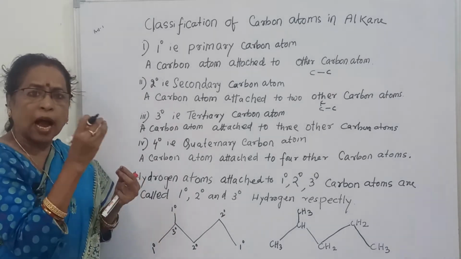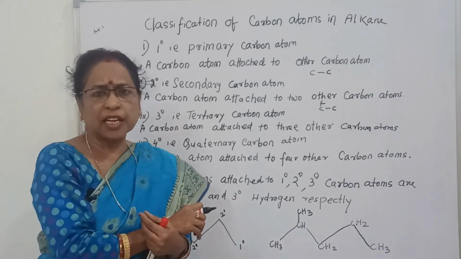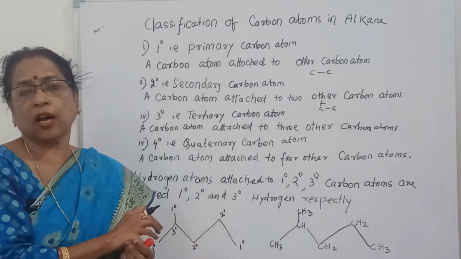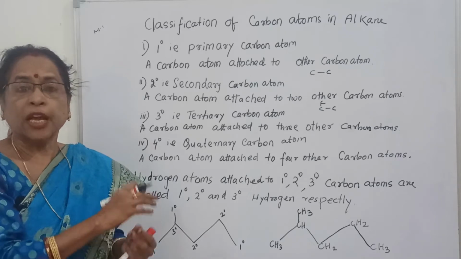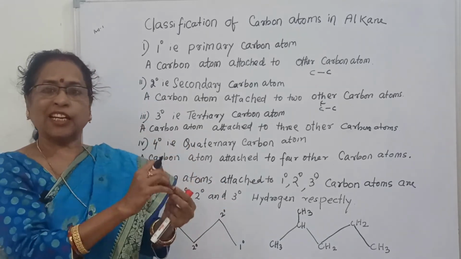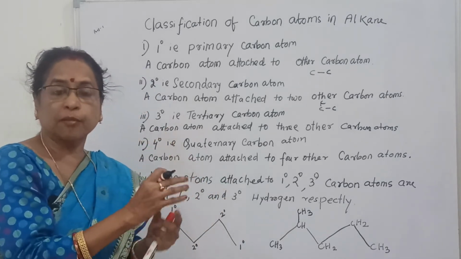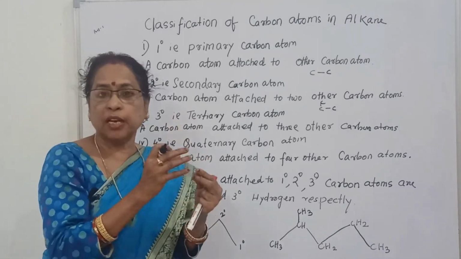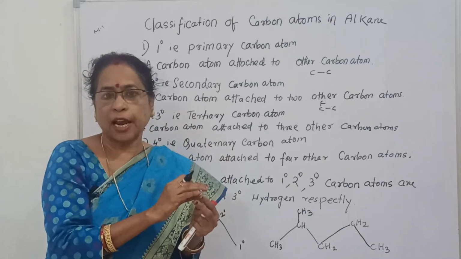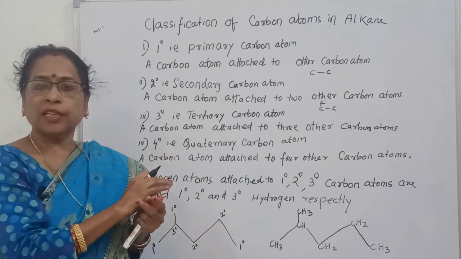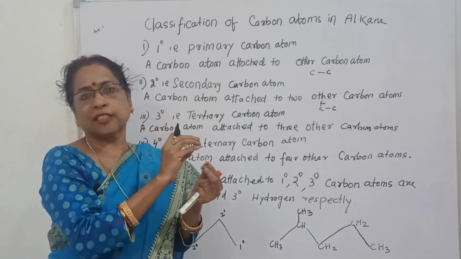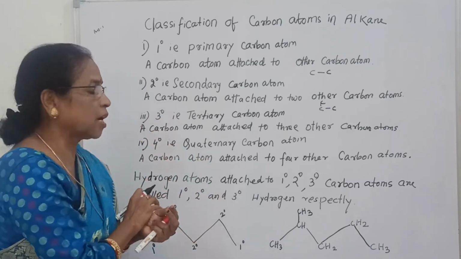Now similarly, hydrogens are attached to carbon atoms. Suppose the carbon atom is primary, then the hydrogens are called primary hydrogen atoms. If a hydrogen atom is attached to a secondary carbon atom, it is called a secondary hydrogen atom. If attached to a tertiary carbon, it is called a tertiary hydrogen atom. But in quaternary, there is no hydrogen atom attached, because the 4 valences are satisfied by 4 other carbon atoms.